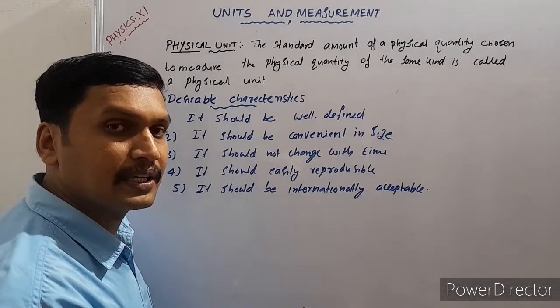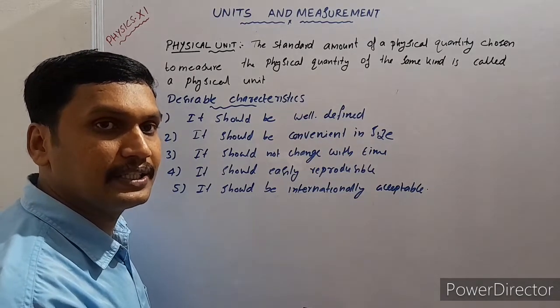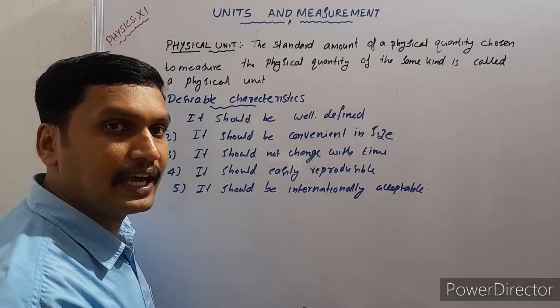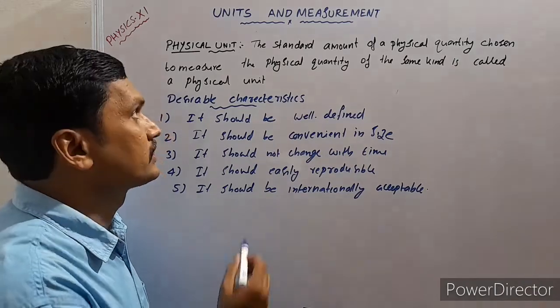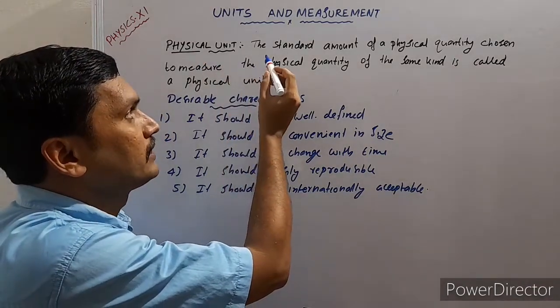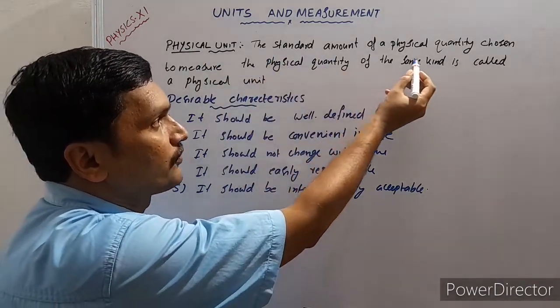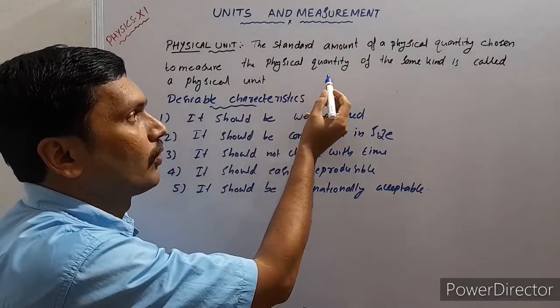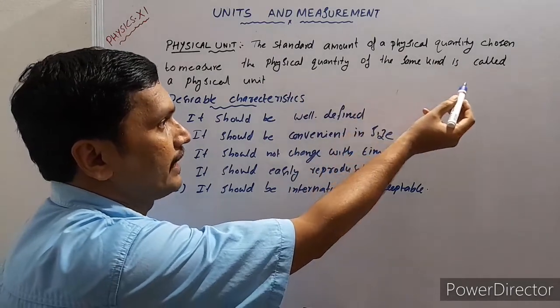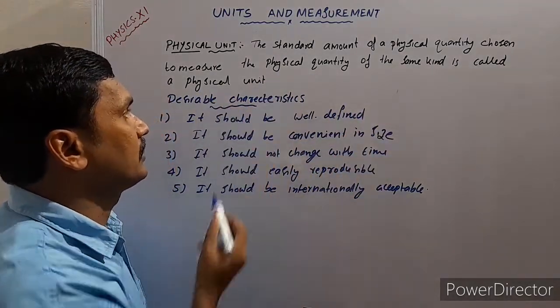That same kind of quantity which is internationally acceptable is known as a physical unit.